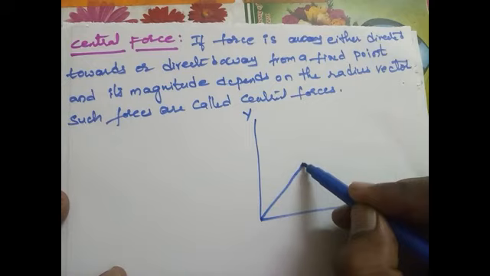Now the work done by the force depends on the positions of the object, not on the path, so such forces are called conservative forces.